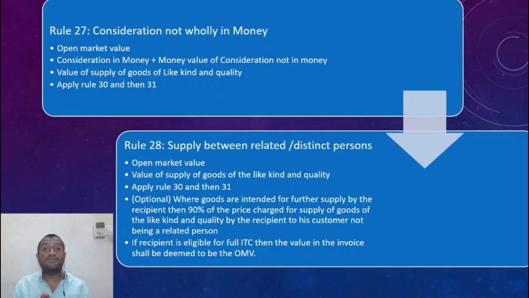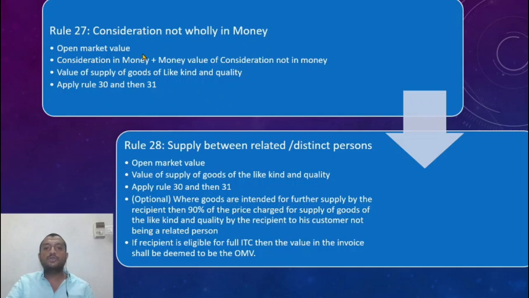The money value of consideration not in money. So what is the monetary value of consideration not in money? The old car is the consideration not in money, and what is the value of that? 3 lakhs. So the consideration in money is 7 lakhs plus the money value of consideration not in money, that is 3 lakhs. 7 lakhs plus 3 lakhs is 10 lakh rupees. So that is how I value.